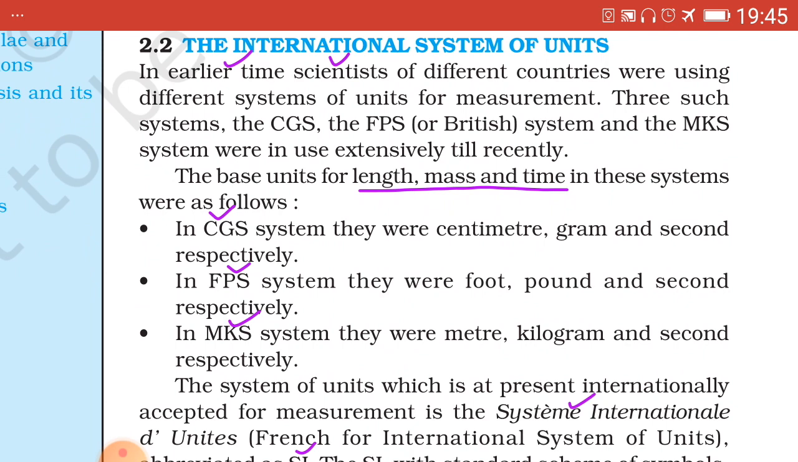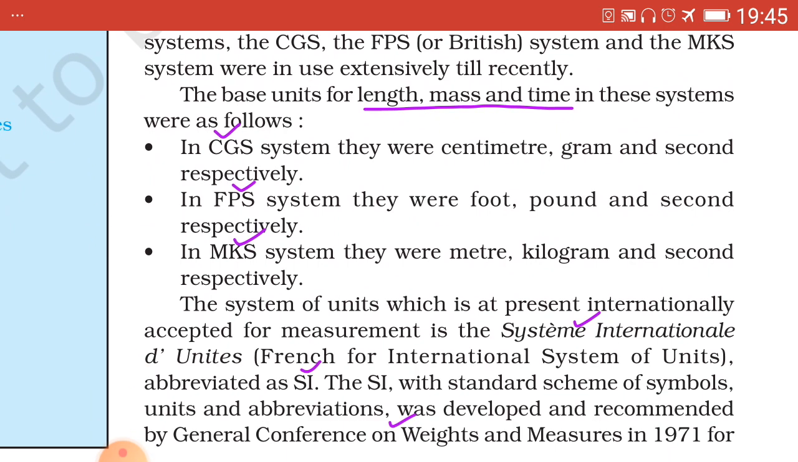FPS system, foot, pound and second respectively. And the third and last one, MKS system, meter, kilogram and second respectively. Respectively word is important because, say, last one we consider m means meter, the unit of length, kilogram the unit of mass, and second the unit of time.